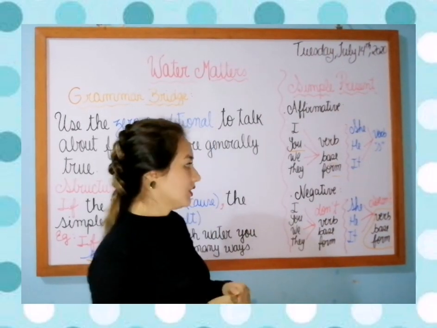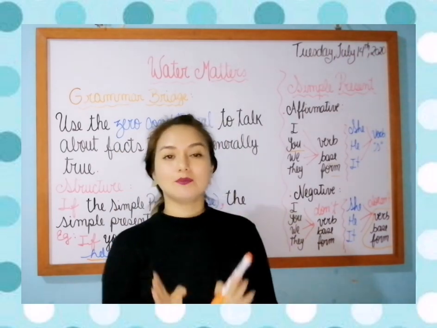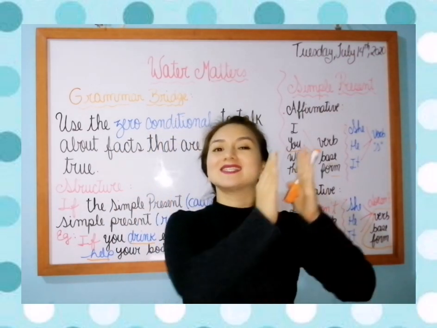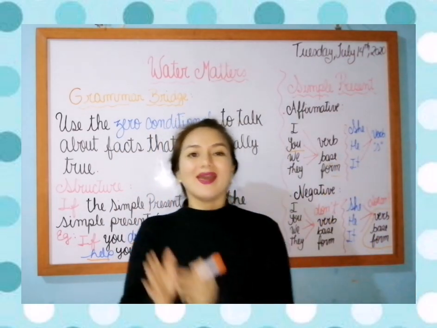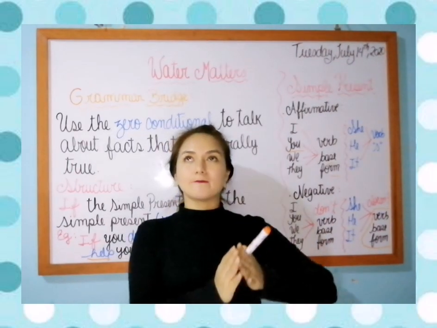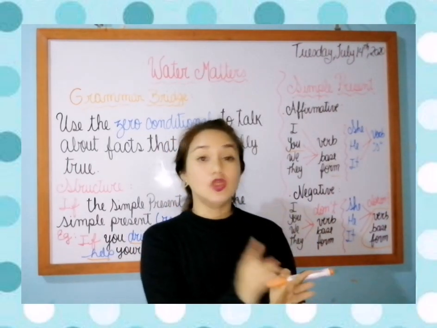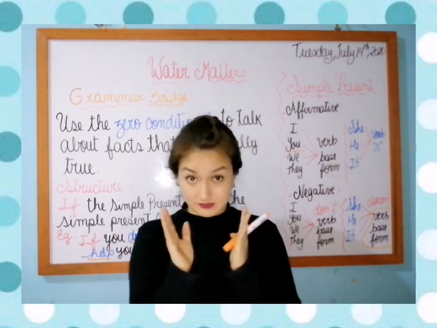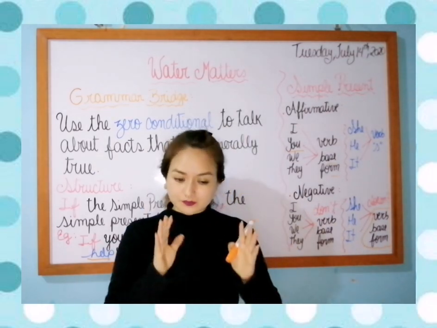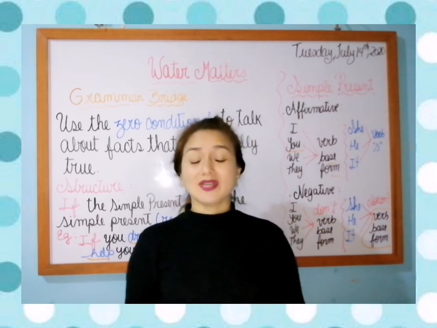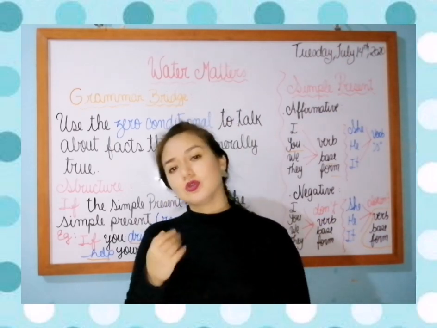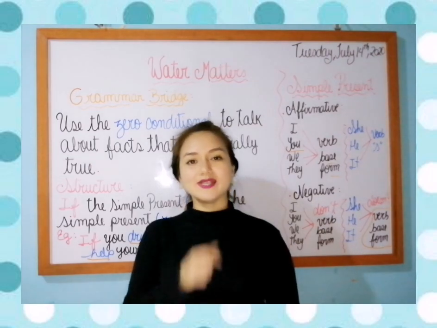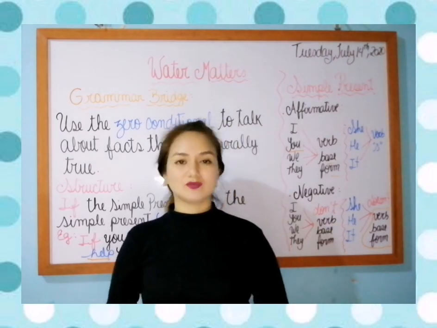So, for that reason, you are gonna say, for example, she doesn't drink. He doesn't eat. No s at the end. I don't add an s at the end. Got it? Okay? So, you have some exercises to do. I'm gonna erase this in order to explain what you have to do. Okay?